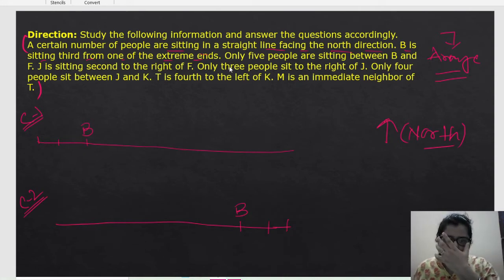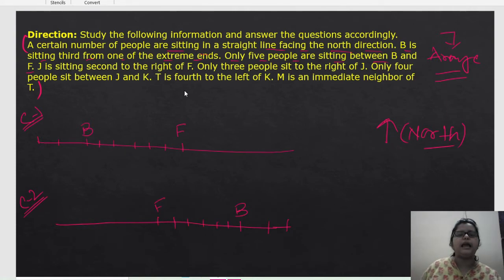Now let's go to the next line. Only 5 people are sitting between B and F. It means 1, 2, 3, 4, 5. So 5 people are sitting between B and F. Here also, 1, 2, 3, 4, 5 people are sitting between B and F.